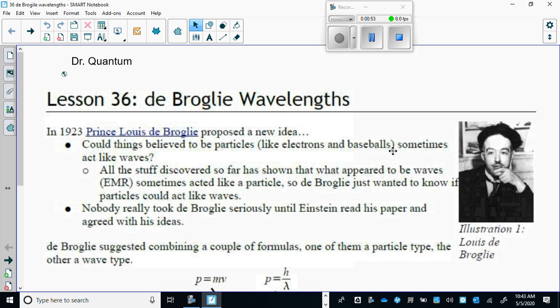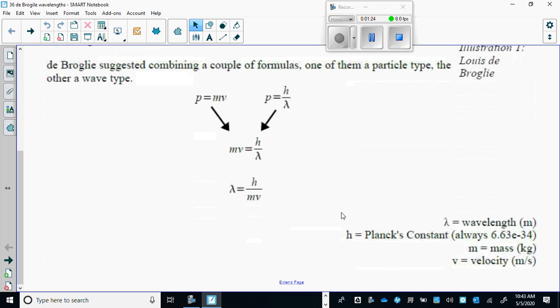Okay, so based on the last lesson, we discovered that something without mass, light, X-rays, have momentum. So along comes de Broglie and says, well, if EMR, something with no mass, can have momentum, does it not stand to reason that particles can have wavelengths? And so he suggested exactly that, and he combined two formulas. He combined the two formulas that we went over in our last lesson in the Compton effect, the momentum of a particle,